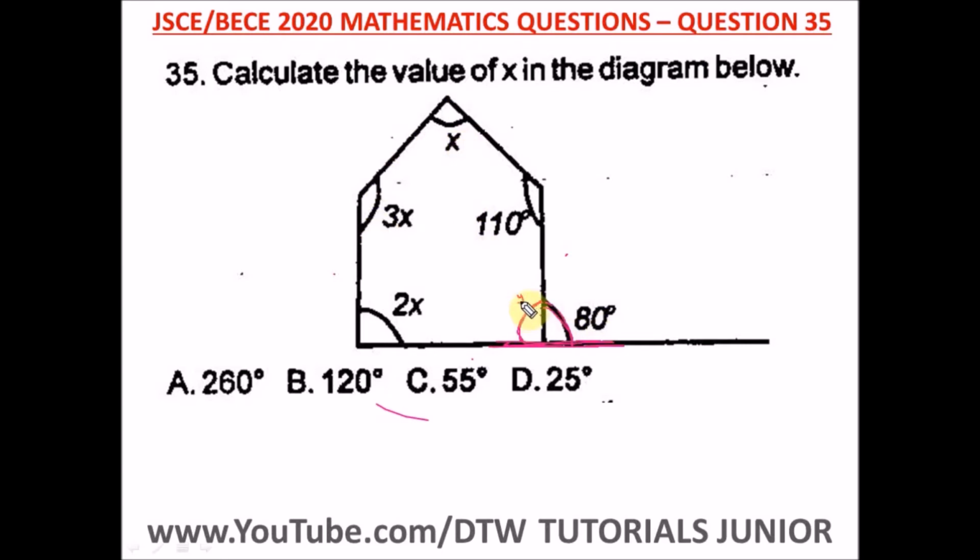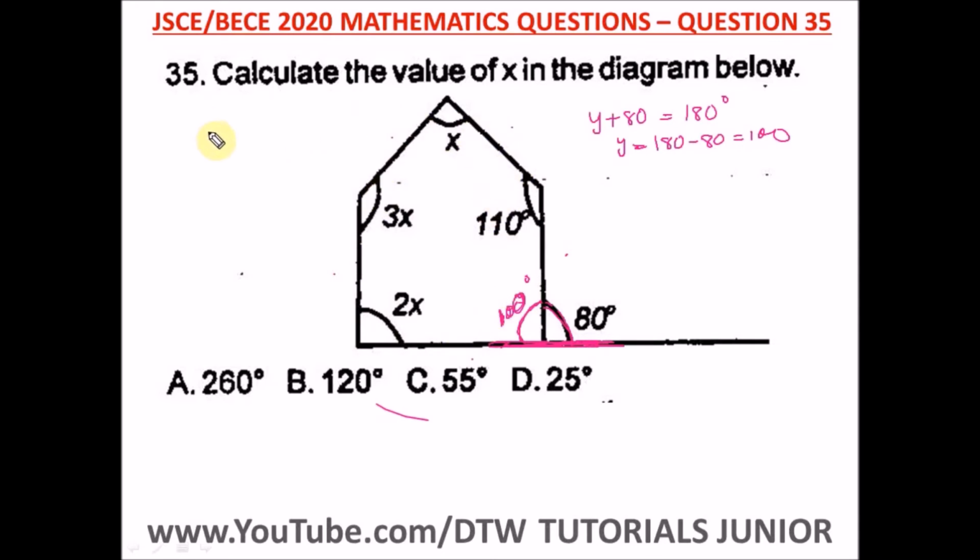So let's quickly get this value here, y. The sum of angles on a straight line is 180. So y plus 80 is equal to 180 degrees. To get y, we take 80 to this side, we have 180 minus 80, and that would give us 100. So this angle here is 100 degrees. Now we know every angle inside the interior angles.